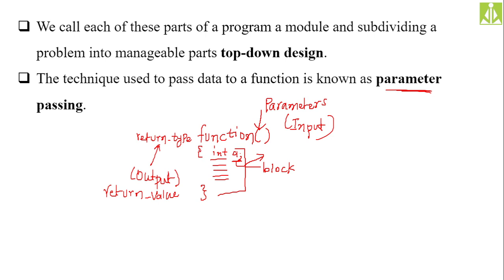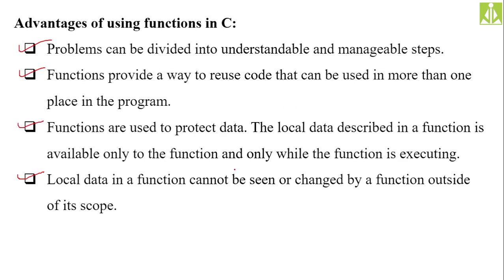If somebody wants to access this variable a outside this function, let us say over here, can I access it? Not possible. You will get an error, because the scope of this variable a is limited to this block. Outside this block, we cannot use this variable a. Okay, then these are some of the advantages.